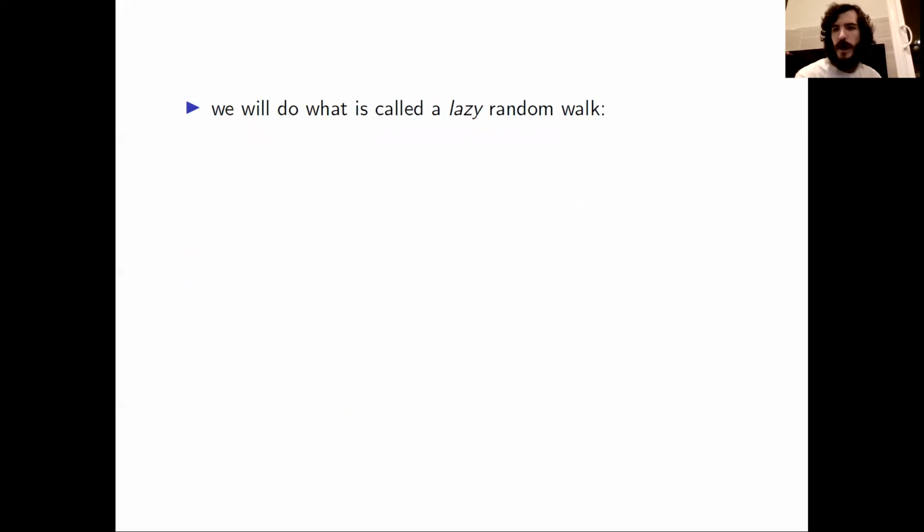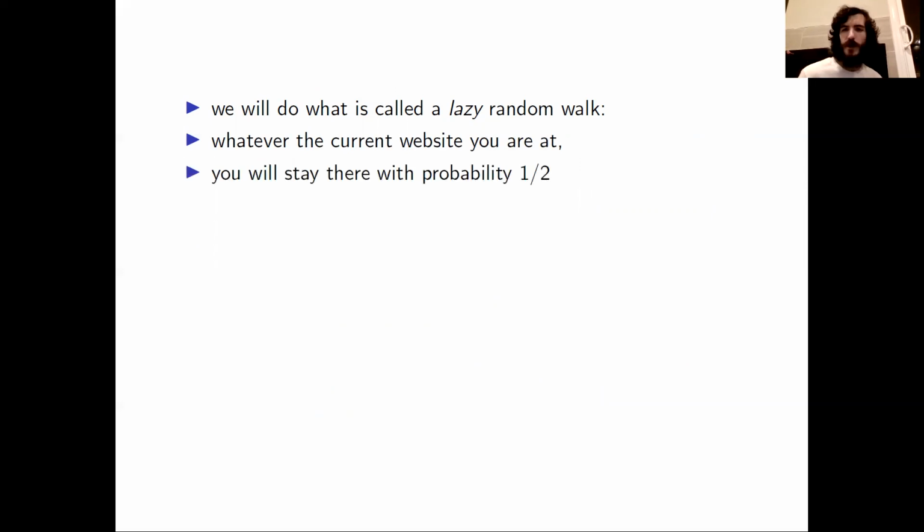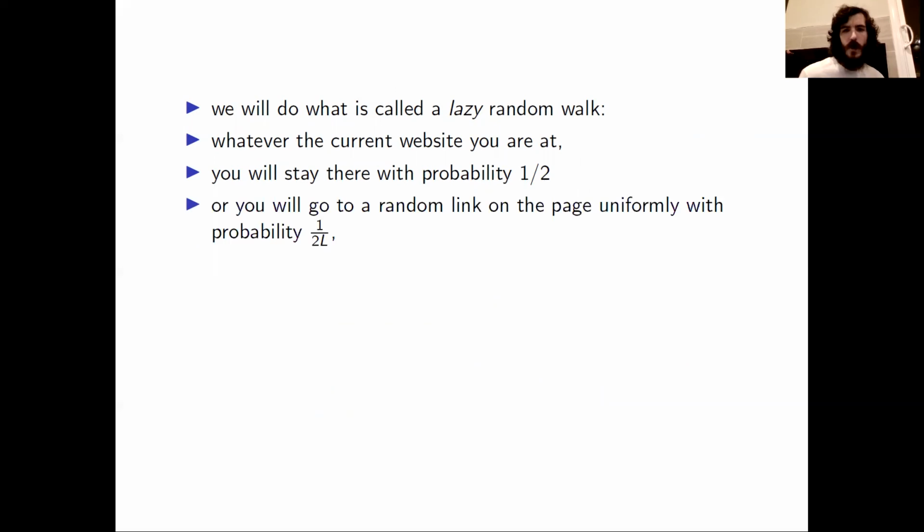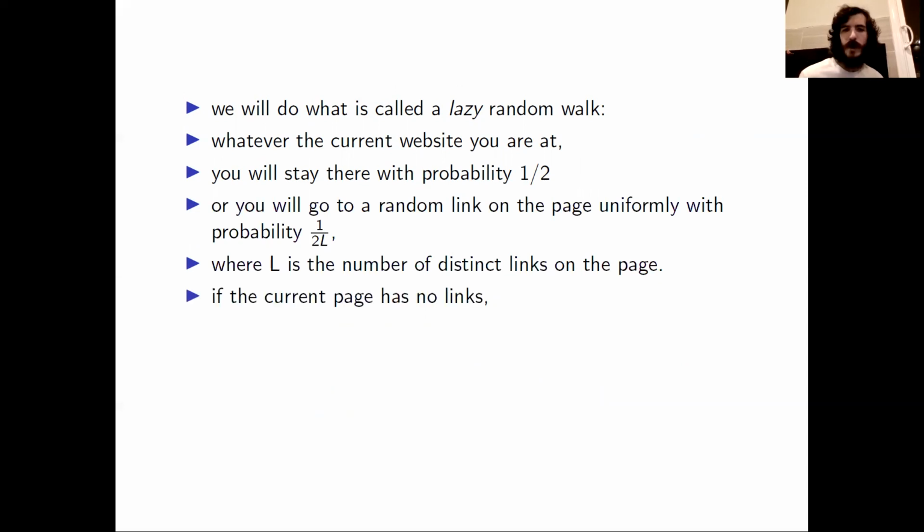Instead of doing just a random walk, we'll do what is called a lazy random walk. Whatever the current website that we're at, we'll stay there with probability 1/2. And instead of going to each of the distinct links with probability 1/L, we'll go to each of those links uniformly at random with probability 1/2L. Again, L is the number of distinct links on the page. If the page has no links, again, we'll stay at the current page with probability 1.